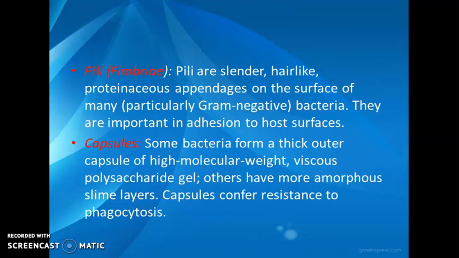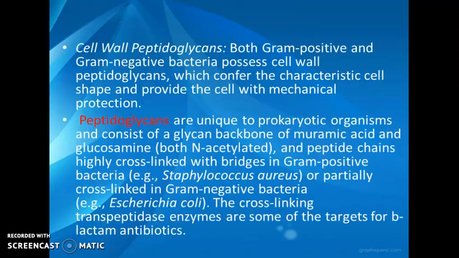This capsule may provide protection to the bacteria by conferring resistance to phagocytosis. So they show resistance to the phagocytosis present in our body. When these capsulated bacteria enter our body, they can resist the immune mechanisms of our body such as phagocytosis. So this is about capsules.